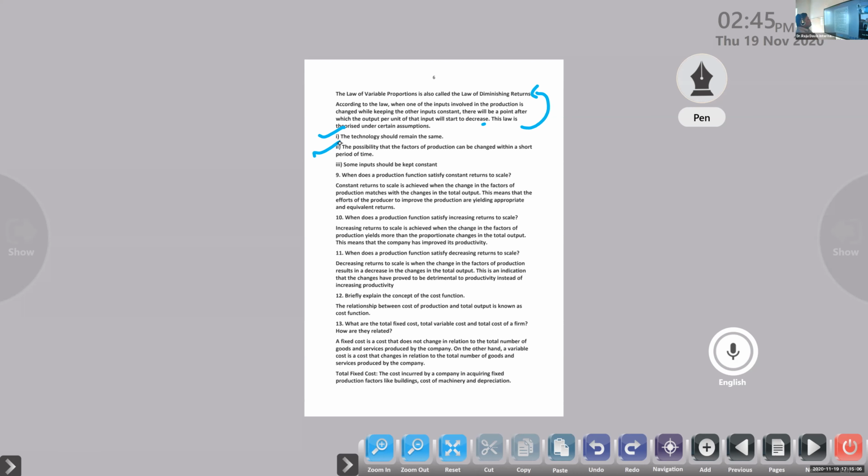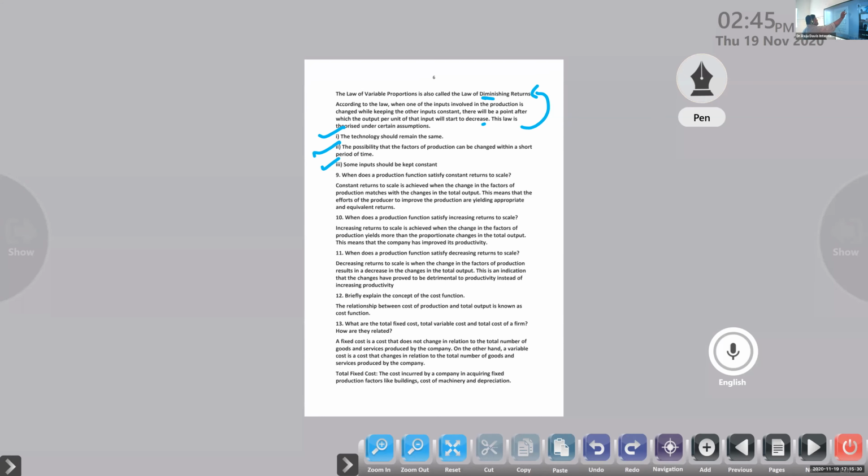Next one, some inputs should be kept constant. We don't want to change some inputs, only want to make changes in the other inputs. If all the inputs are kept constant or without any change, we know that the productivity will reduce. Next one, when does the production function satisfy constant returns to scale?